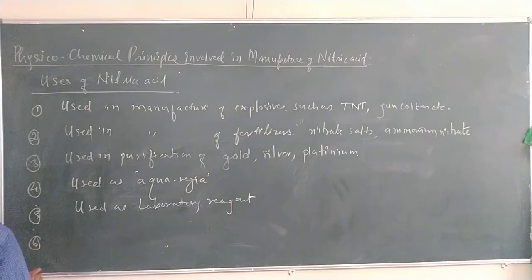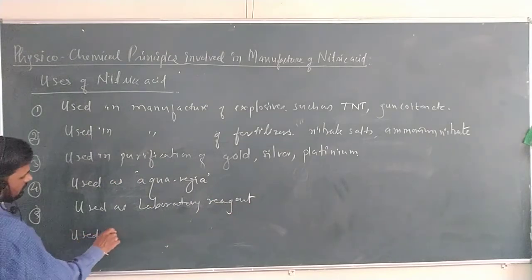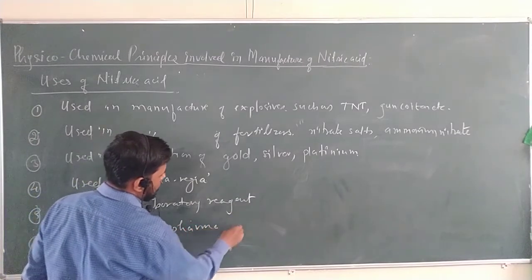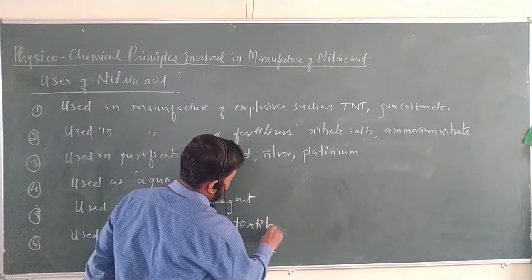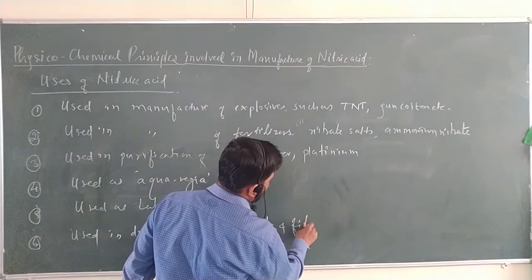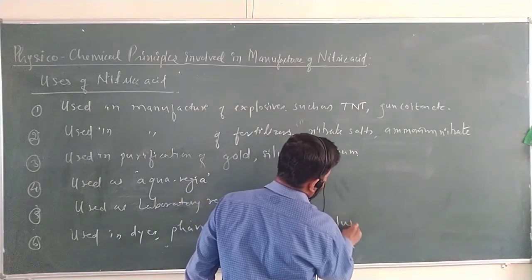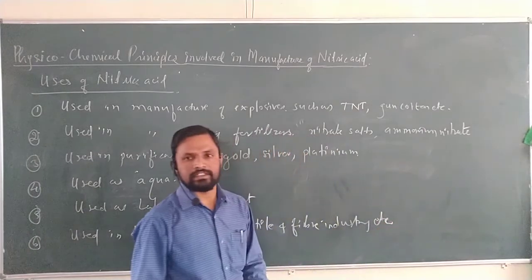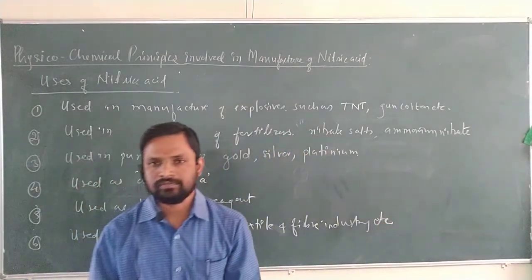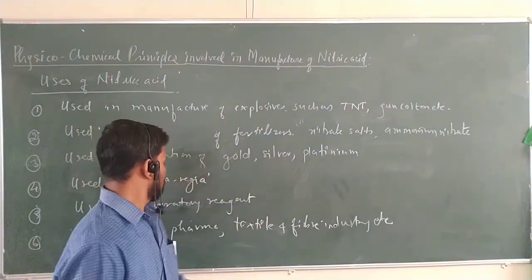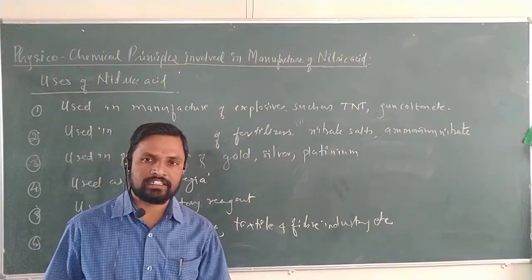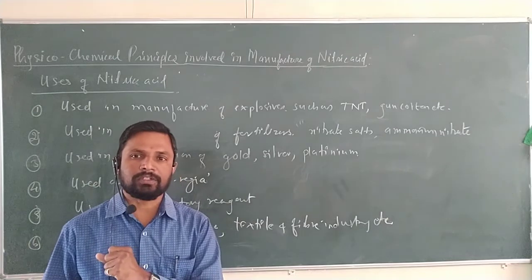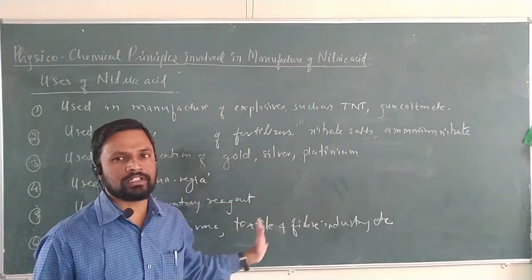And at the end, it is also used in different industries, like dyes, pharma, textile and fiber industry. It still has a lot of applications in different companies and industries, like the dye industry, pharma industry, textile industry, plastic industry, and even sometimes it is used as a nitrating mixture, in which H2SO4 and nitric acid are used. Very important applications.